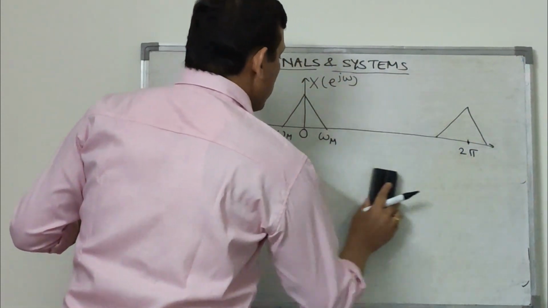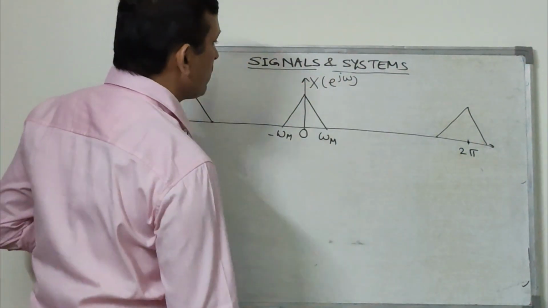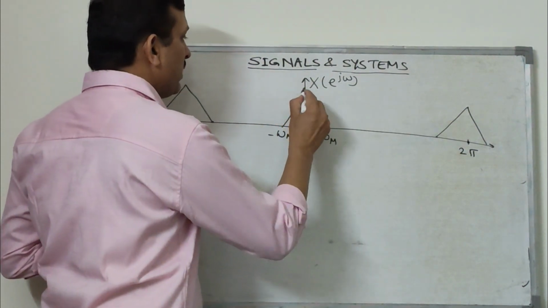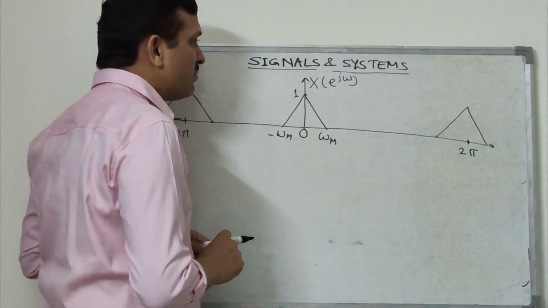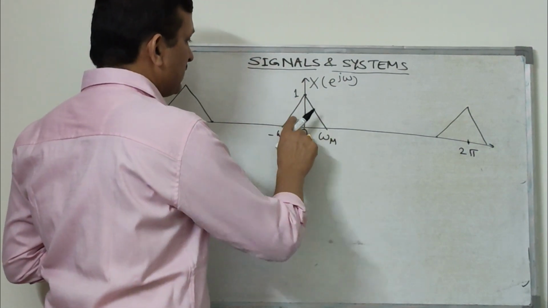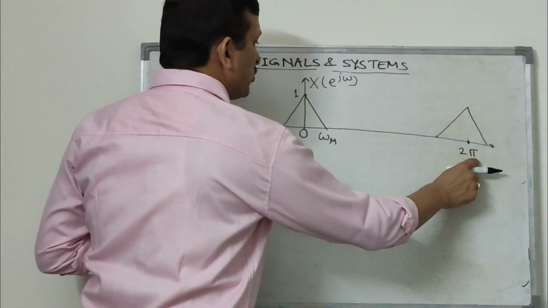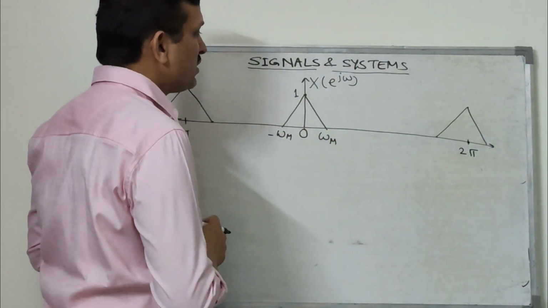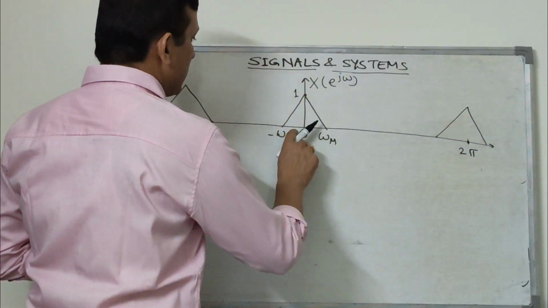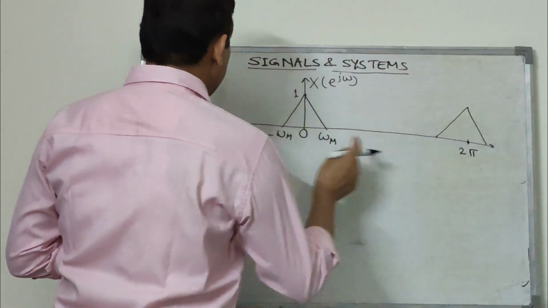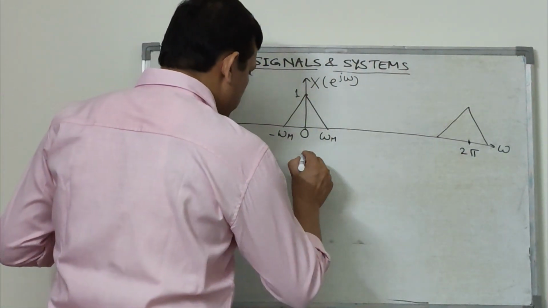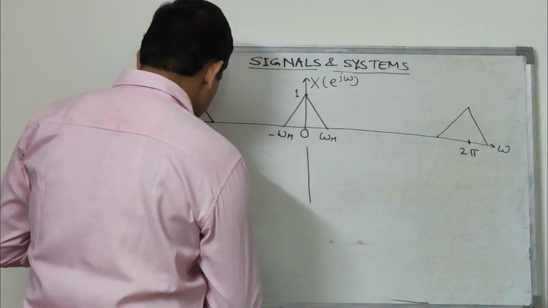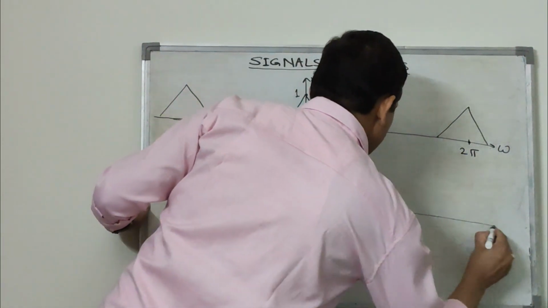This spectrum is in the frequency domain because it is the spectrum of a discrete time signal. Let's call this peak 1. This is a band limited signal, and this spectrum will be periodic with period 2 pi in the frequency domain. Whatever is here will be repeated at 2 pi, and the same thing at minus 2 pi. Now we plot the spectrum of the train of impulses.